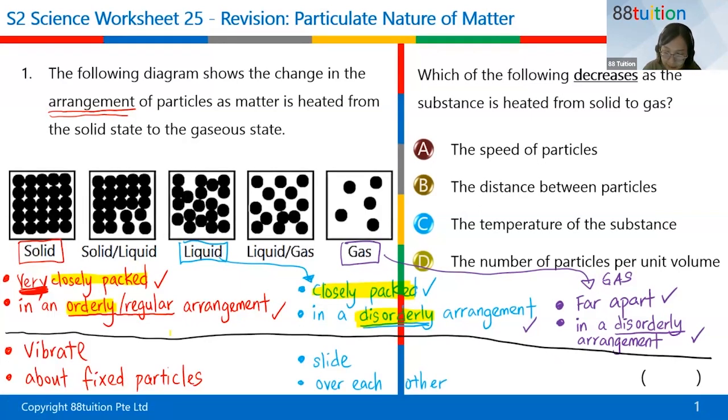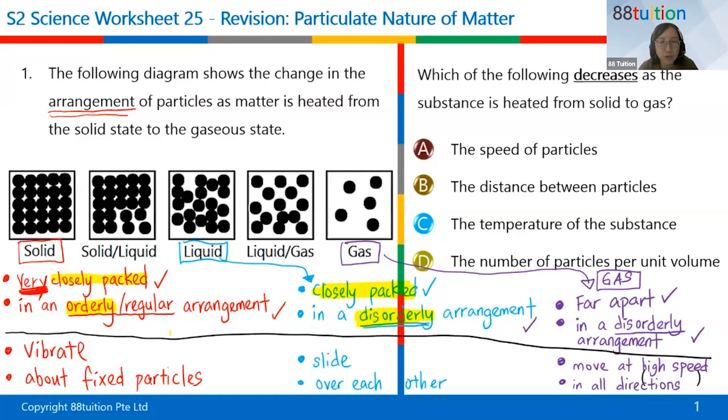How about for gases? How do they move? They move very what? Okay, they move freely, they have the freedom, and they move at high speed. Like the cars traveling on the expressway, they're very fast. Gas particles move at high speed in all directions, anywhere. Some go up, some go down, some go left, some go right. So every direction, they have the freedom to move in all directions.